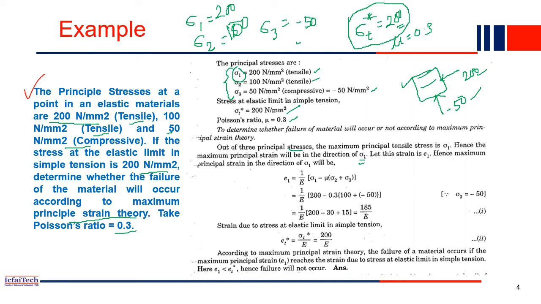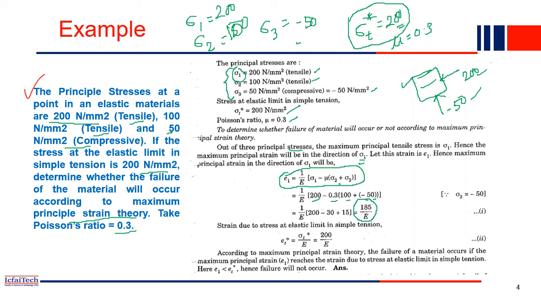So what will be the strain? This equation we derived in the last slide, and we just plugged in the values. Sigma 1 is 200, mu is 0.3, and similarly sigma 2 and sigma 3 values are also given. From this equation we computed the strain in the epsilon 1 direction.